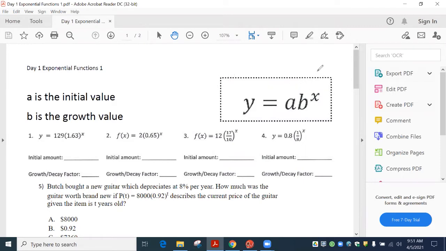All right, so this unit was called exponentials. And it's called exponentials because the x is an exponent, okay? So we've seen exponents, but they've been like 2s and 3s. Now the x is an exponent. And anytime that we have the x as an exponent, the a, which is always the number up front, is always called the initial value. That's like the y-intercept. The b is usually in parentheses, and it's called the growth value. Now, if the growth value is bigger than 1, it's growing. If it's less than 1, it's what we call decaying, okay?